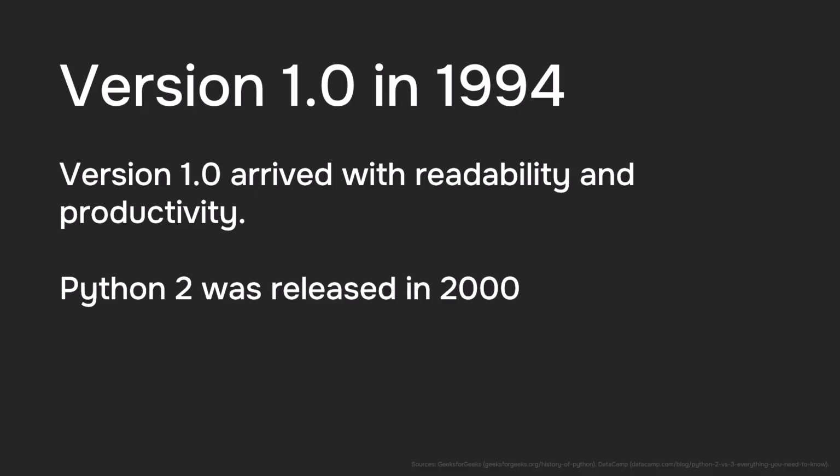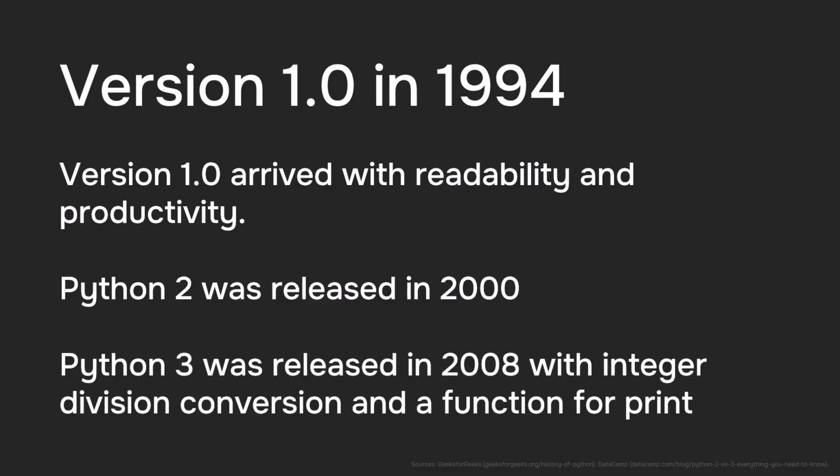Python 2 was released in 2000, and Python 3 arrived 8 years later, with integer division conversion and a function for print. As for integer division conversion, Python 2 kept an integer as the output when you divided two integers, while with Python 3, the output is converted into a float value. So for example, if you divide 10 by 2, or any two numbers, the output will always be a float value.